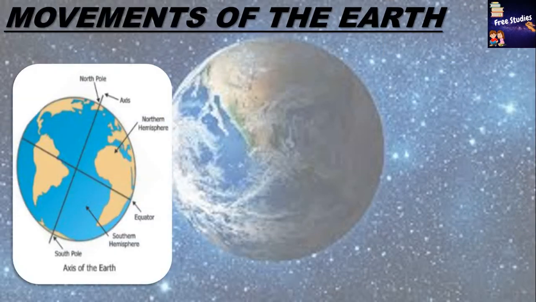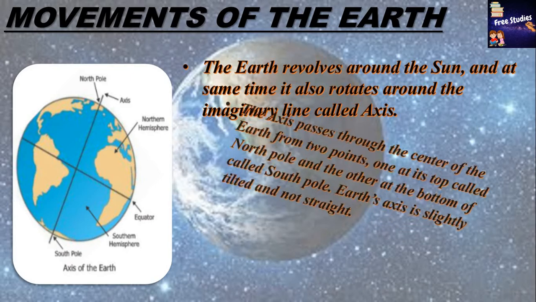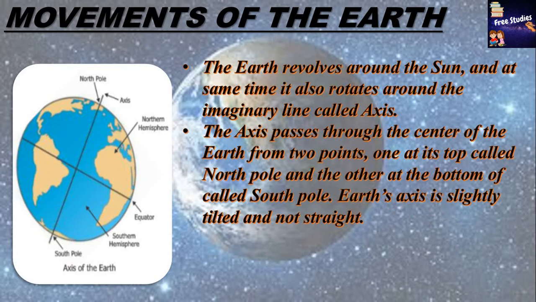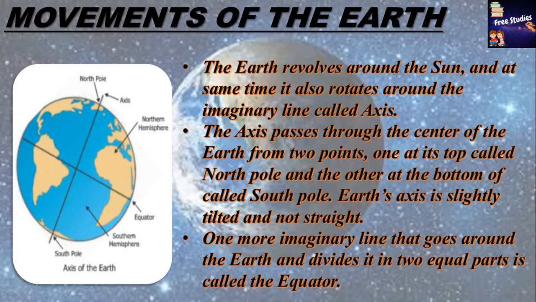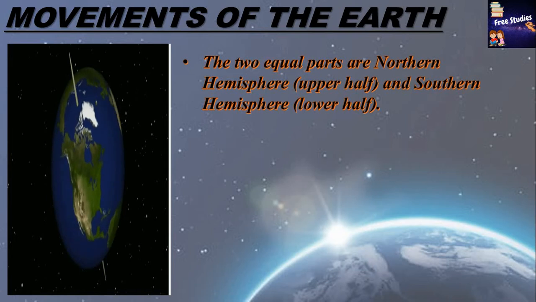Now we will study about movements of the earth. The earth revolves around the sun and at the same time it also rotates around an imaginary line called axis. The axis passes through the center of the earth from 2 points, one at its top called North Pole and the other at the bottom called South Pole. Earth's axis is slightly tilted and not straight. One more imaginary line that goes around the earth and divides it into 2 equal parts is called the equator. The 2 equal parts are northern hemisphere, upper half, and southern hemisphere, lower half.